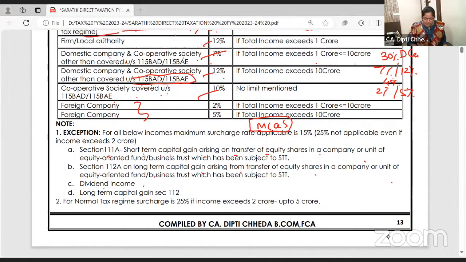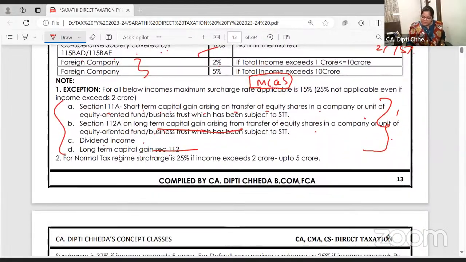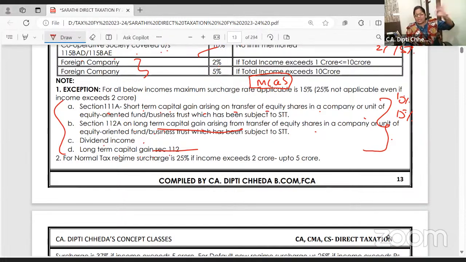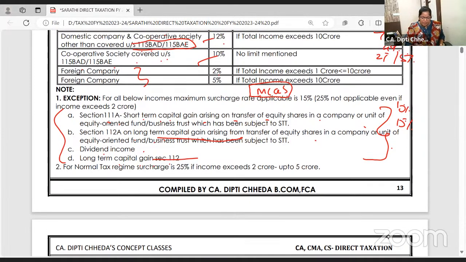Dividend income, long-term capital gain other than long-term capital gain on shares also, or दूसरा वाला. So on all these incomes, even if your income is 1 crore, 8 crore, 10 crore, what will be the surcharge rate? 15%. 50 lakhs to 1 crore, 10%. 1 crore and above, 15%. Any confusion in the surcharge rates?